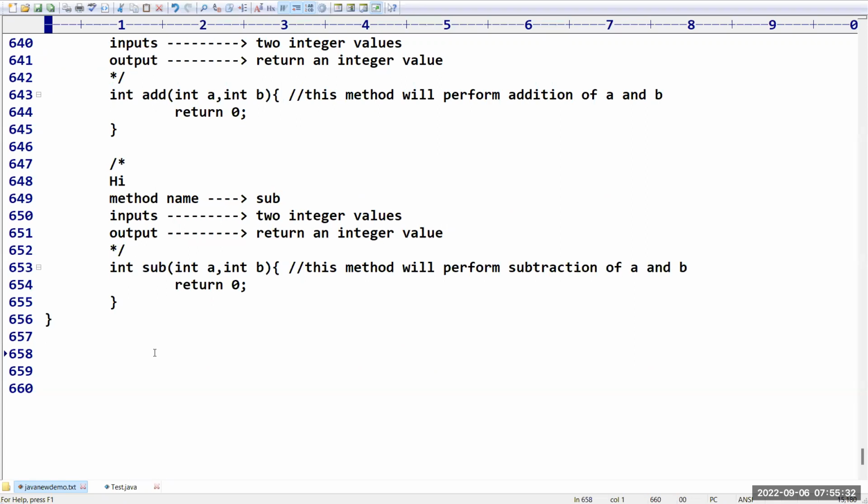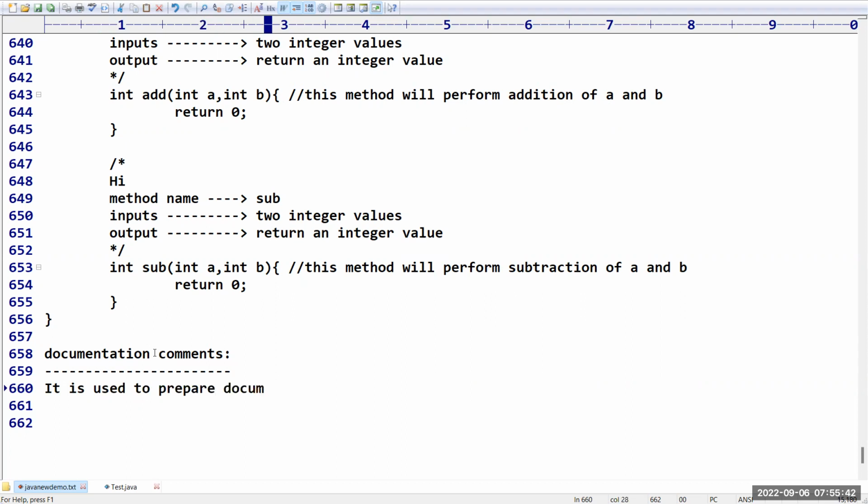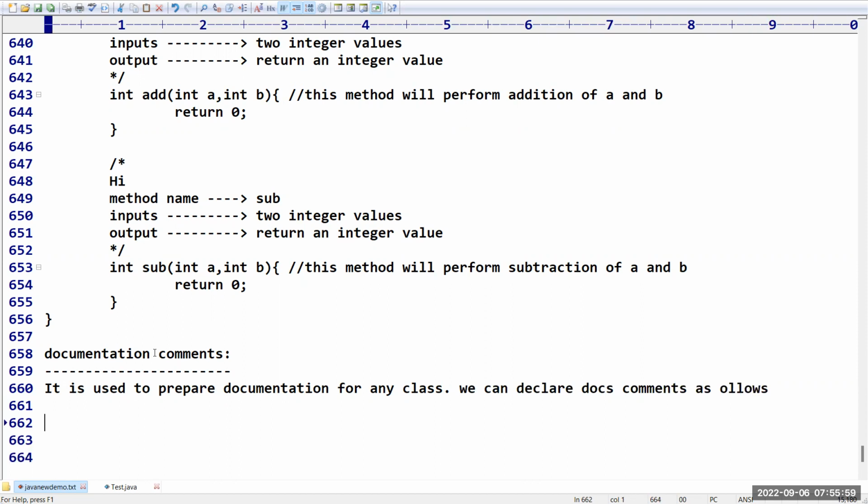Documentation comments. Okay, it is very, very important. It is used to prepare documentation for any class. For every class, it is highly recommended to declare documentation, and we can declare these documentation comments as follows. Sir, how to declare? Slash star star.